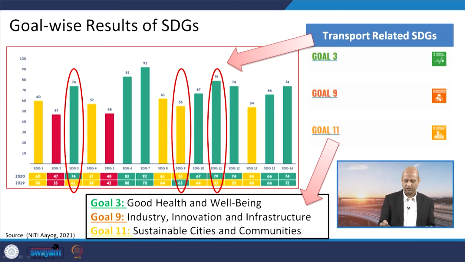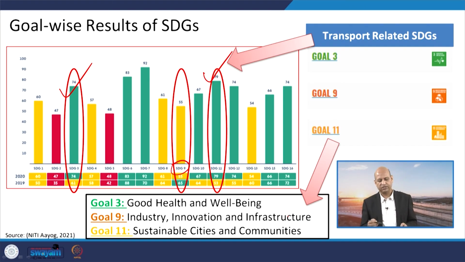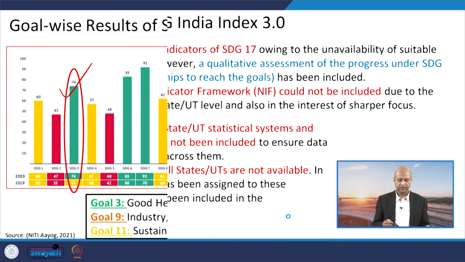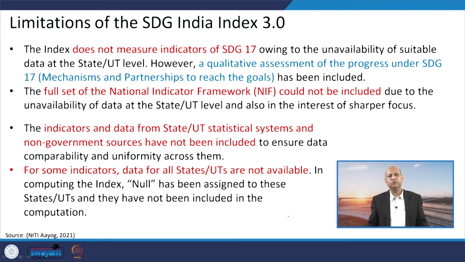So, India is doing very well in that sense, like SDG 11, which is sustainable cities and communities. So, it is a front runner, and then SDG 3, that is good health and well-being, again the front runner, and for SDG 9, that is industry, innovation and infrastructure, we are doing good, we are making very good progress.